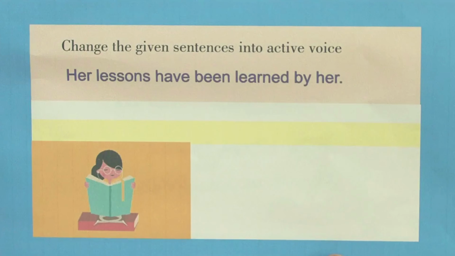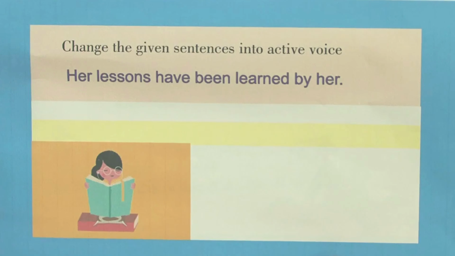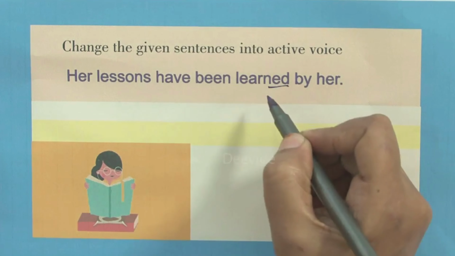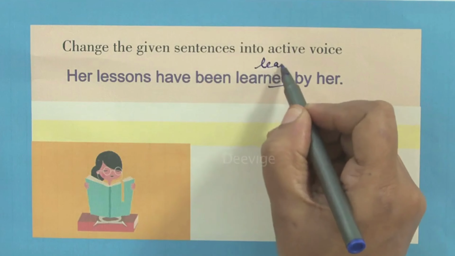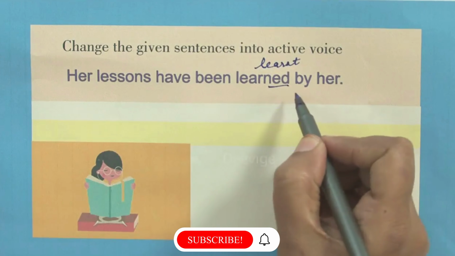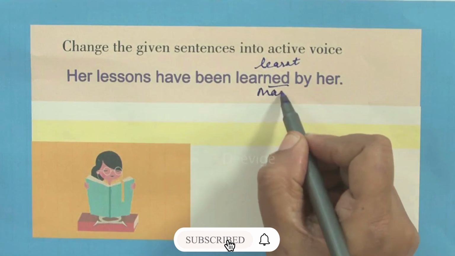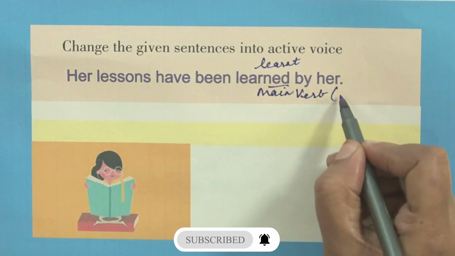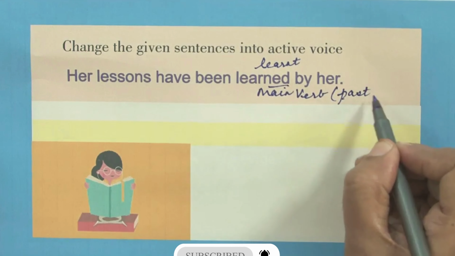The next sentence that we have here with us is, her lessons have been learned by her. I repeat, her lessons have been learned by her. So here you have learned. Sometimes you have seen sentences where it is changed to learned. So don't worry. Now this is in the past tense. This is the main verb. You agree, children? Learned is the main verb. The main verb is in the past tense.